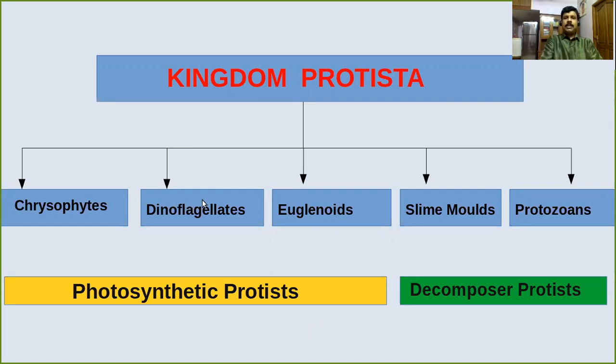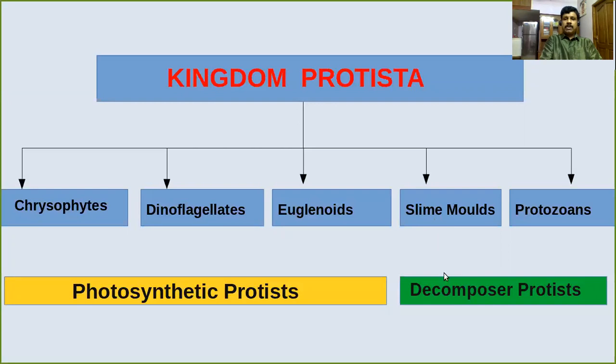Dear children, Kingdom Protista is again divided into five different groups. Look: chrysophytes, dinoflagellates, euglenoids, slime molds, and protozoans. The first three groups, chrysophytes, dinoflagellates, and euglenoids, together are called photosynthetic protists. The reason is that these protists can synthesize their food materials with the help of photosynthesis, the same as in green plants.